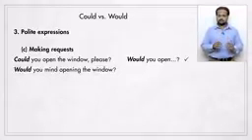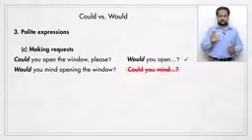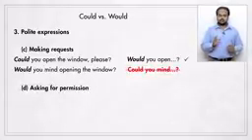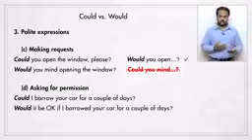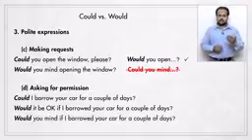However, we also sometimes use would you mind, as in, would you mind opening the window? This is a request, but this phrase is fixed. You cannot say, could you mind? And when we ask for permission, again, there are expressions with both could and would. For example, could I borrow your car for a couple of days? Maybe I'm saying this to a friend, so I'm asking my friend for permission to use his or her car. I can also say, would it be okay if I borrowed your car for a couple of days? Or would you mind if I borrowed your car for a couple of days? Would you mind can be used to ask for permission as well.